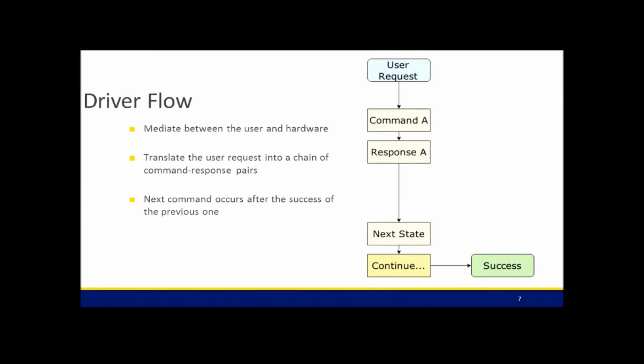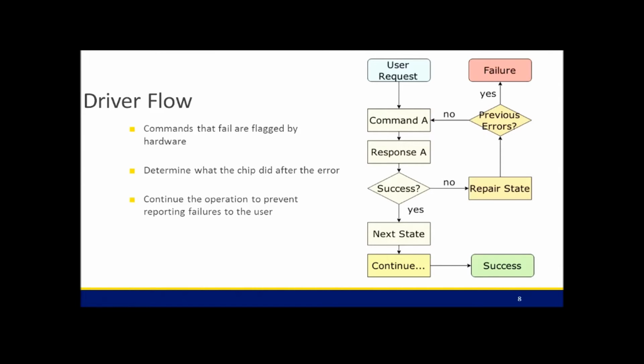We'll go down the line, and not pictured is, say, command B and command C and others, but we will continue doing the same thing until we reach success and return that to the user. In the event that errors occur, we will have a different flow. Here, after response, we see that at our success, we diverge and go into this repair state.